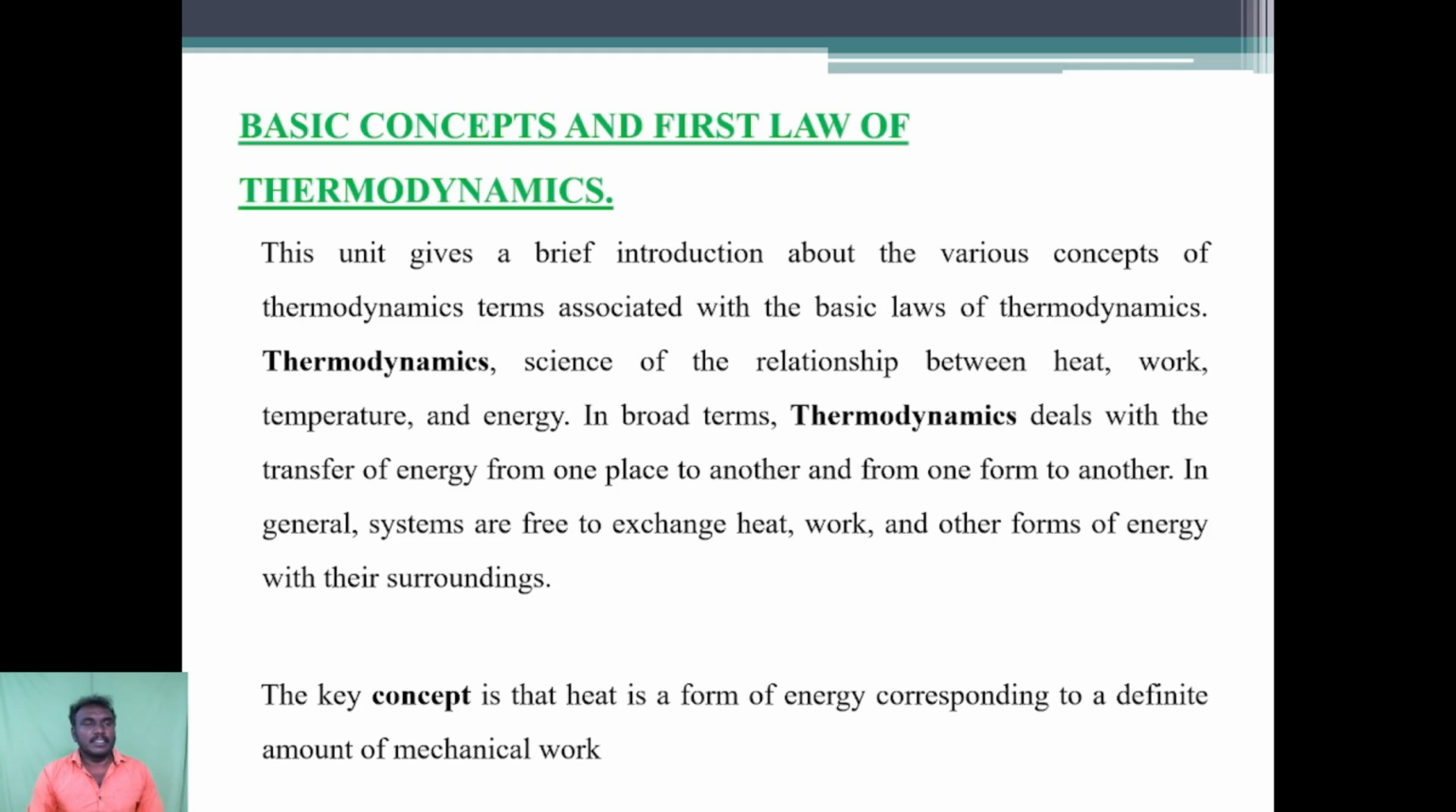Good afternoon. Today we are going to talk about the basic concepts and first law of thermodynamics. This unit gives a brief introduction about the various concepts of thermodynamics, terms associated with the basic laws of thermodynamics.